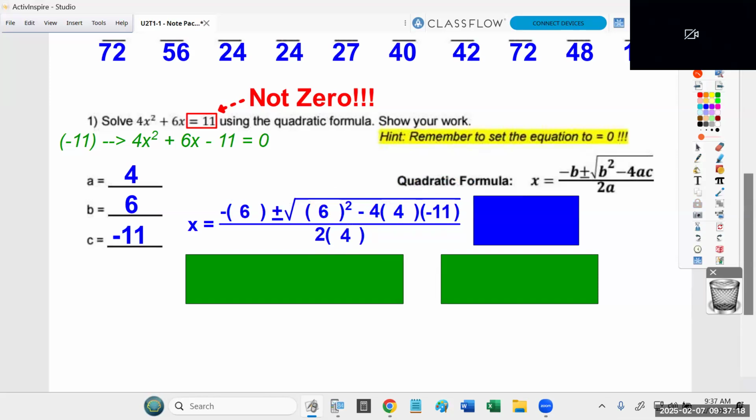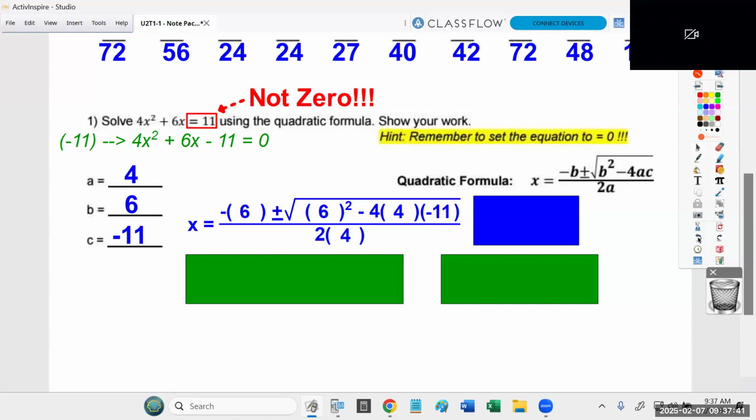Now, one thing I want to stress, let me hide those values for just a moment. That 4 that's inside the square root and the 2 that's in the denominator will always be there. They are part of the formula. If you look at the formula, it has a 4 in the square root, it has a 2 in the denominator. So those numbers will always be there. They're part of the equation. Okay, but it's up to you to plug in the other values.